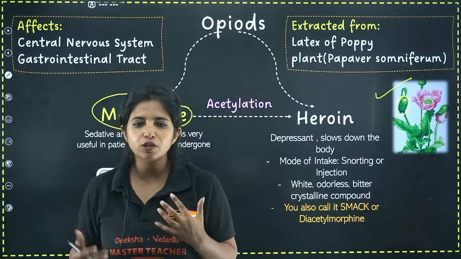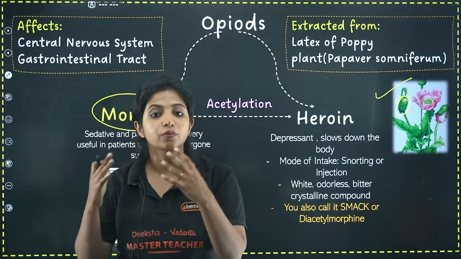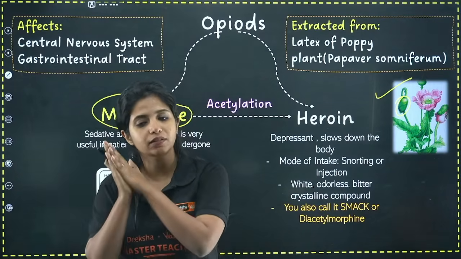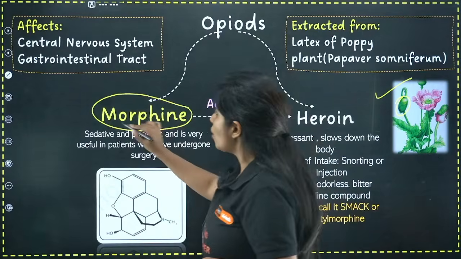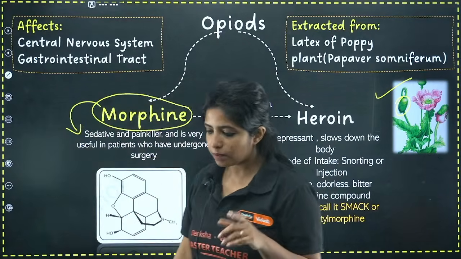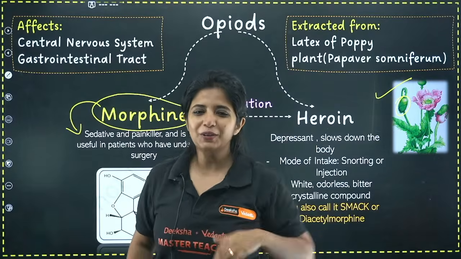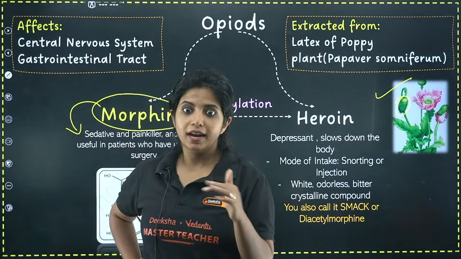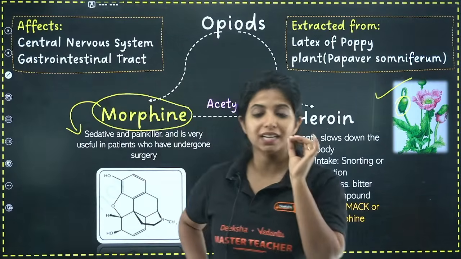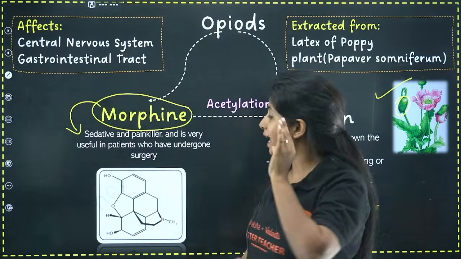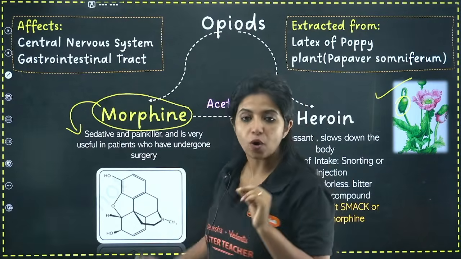After surgery, there's too much pain and things like that. They're not able to sleep. So you need to give a sedative. Sedative is something that makes you sleep. And also a painkiller that will make your pain less. So morphine is just like that. But remember, it's not taken by everyone. It's not like you have a pain, now you will take morphine. No, baba. It can lead to addiction also. So it's only given in few doses by the doctors. It's a sedative and a painkiller, used in patients who have undergone surgery.